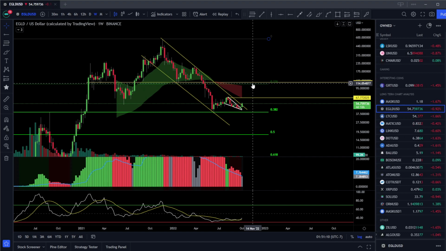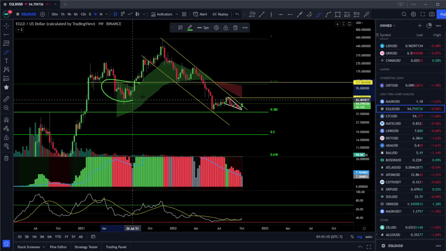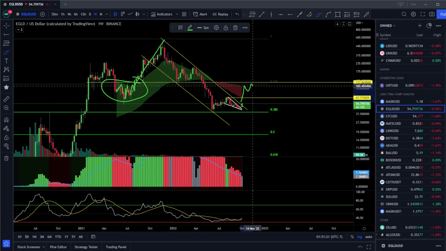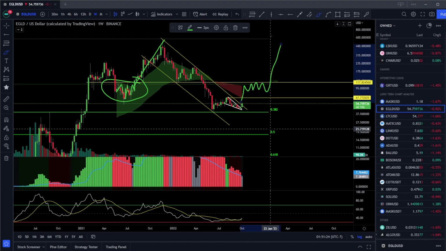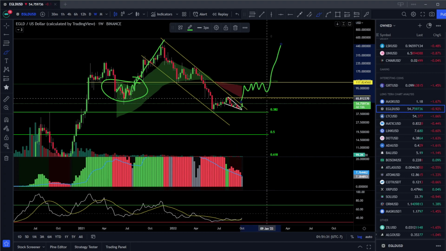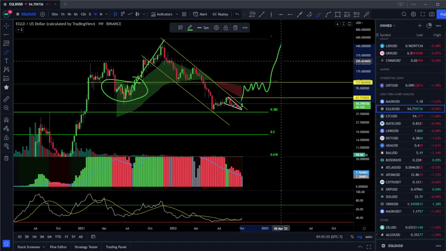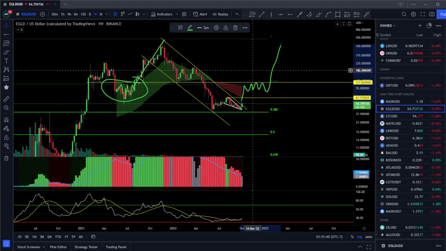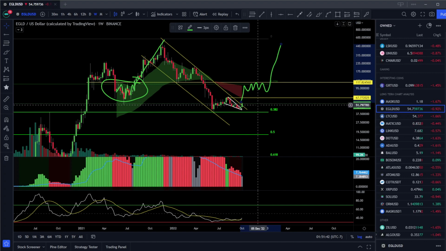If this plays out nicely, I would hope that we do something like this move over here, where on the weekly we find resistance for multiple weeks, then we finally break through and move to the upside. Something like that is what I'm hoping for with EGLD. There's plenty of room to move on the RSI, so it's not going to be quick and easy. Even where my lines are drawn, that takes us into March of 2023, so don't expect a $500 or $600 EGLD anytime soon, but we are making the right moves in the right direction.